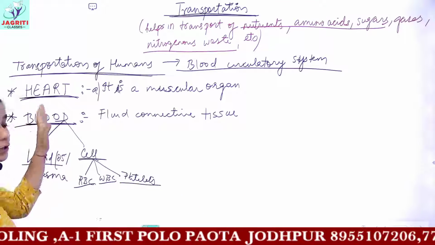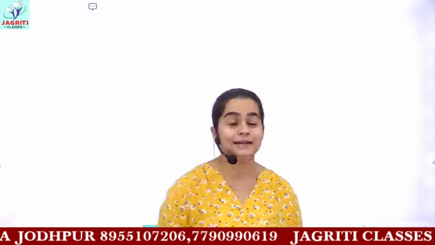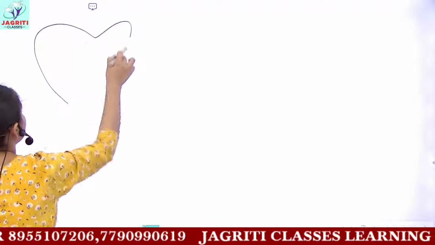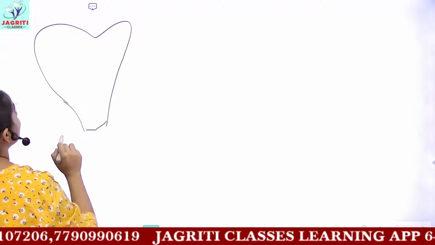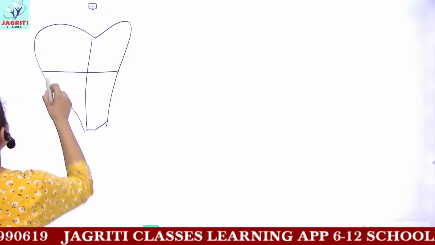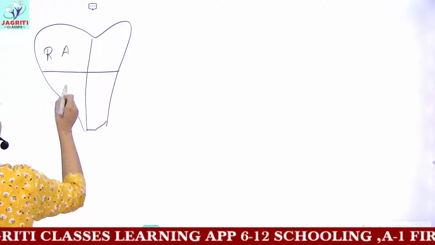Now we'll be dealing with the heart in detail. You can see the diagram of the heart given in your books. The heart in humans is a 4-chambered organ, okay? That means the heart contains 4 chambers. If you draw a rough sketch of the heart, then you can label the 4 chambers. This one would be your right auricle or right atrium.